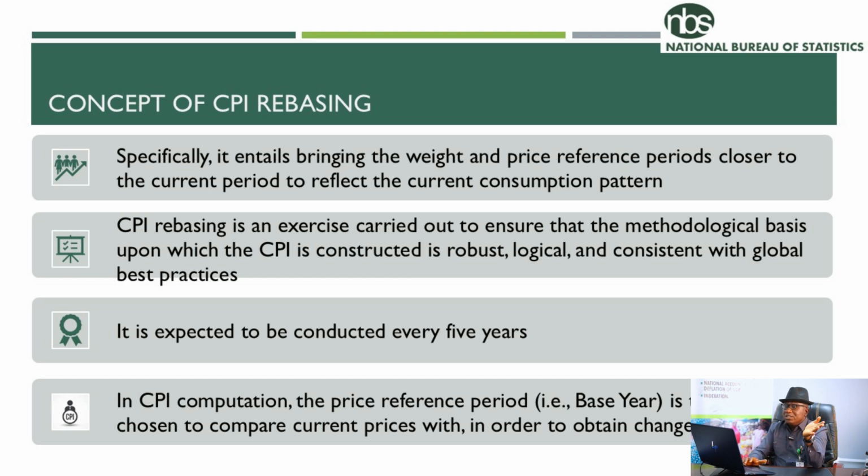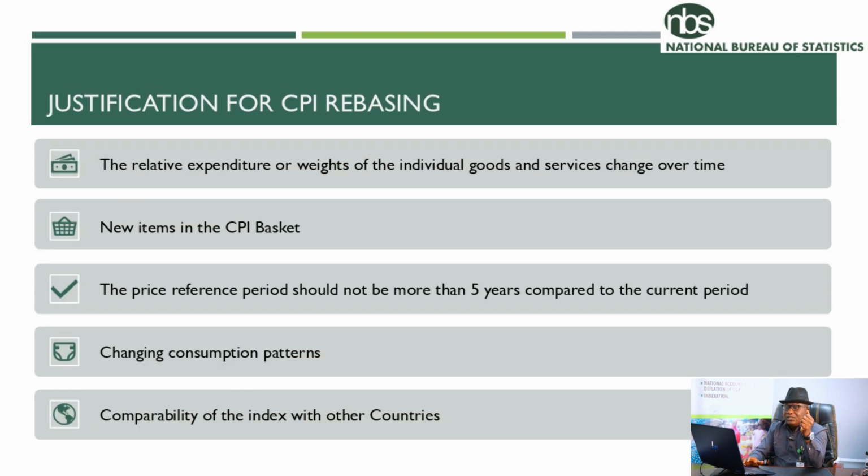Now that I've explained what is CPI rebasing, what are the justifications for the rebasing of CPI? Number one, relative expenditure or weight of individual goods and services changes over time. I've mentioned that one earlier. Consumption pattern is a function of time, changes with time.